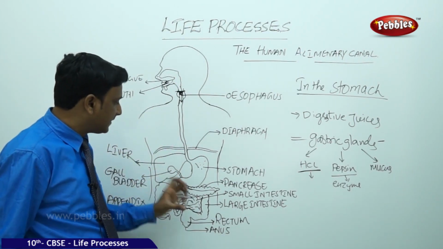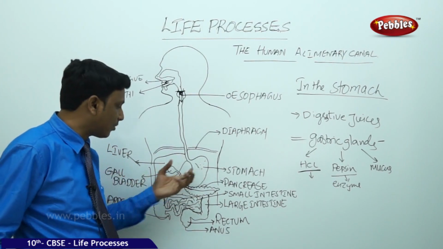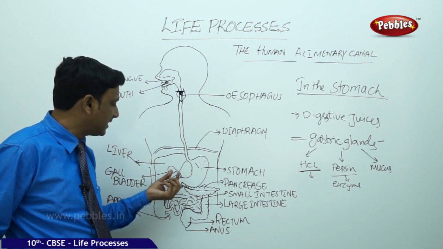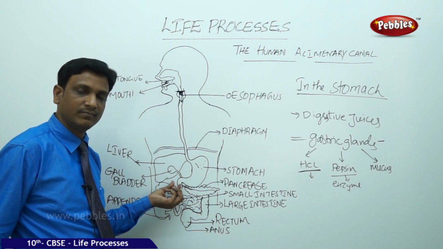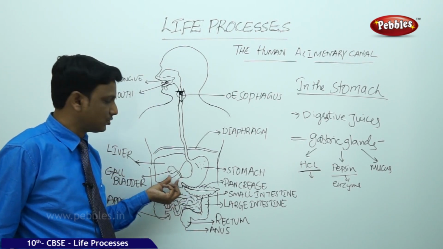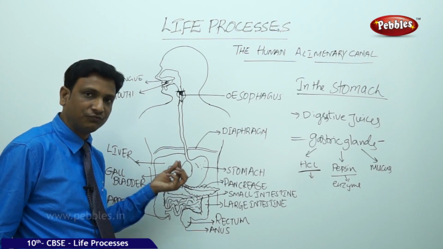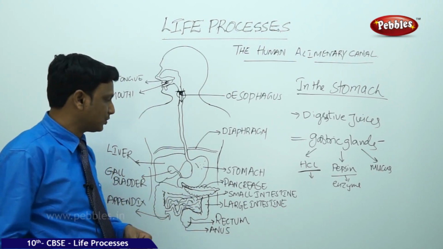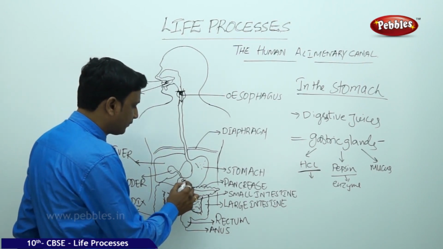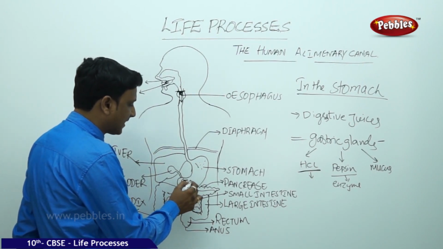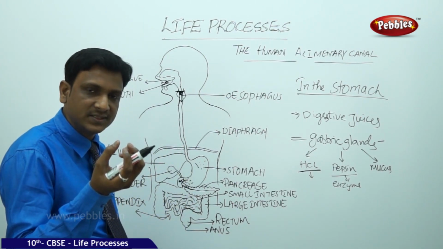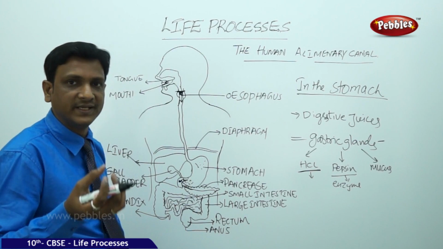So here, till the food is made into soft form, it is not released into the intestine. Who controls that? Here is a sphincter, the pyloric sphincter. The sphincter will not allow the food till it is completely made soft. Once the food is made into a soft paste called chyme, the sphincter muscles slowly release some amount of food into the intestines.